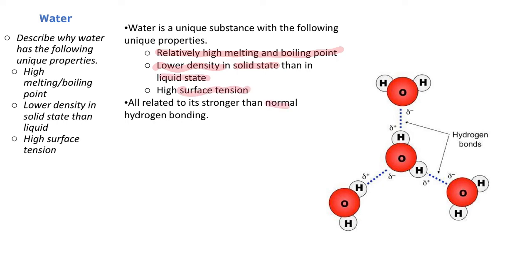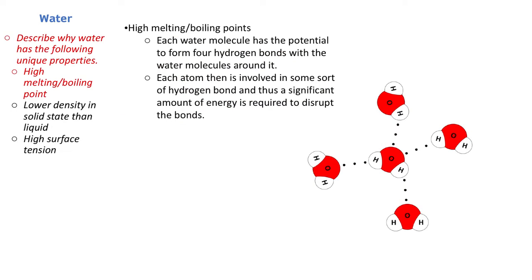And all of these are related to its hydrogen bonding, stronger than normal hydrogen bonding. So, high melting and boiling point. Each water molecule has the potential to form 4 hydrogen bonds with the water molecules around it. That's because when you draw out this water molecule, there are 2 non-bonding pairs, and 2 very positive hydrogens. So because of that, it can make 4 bonds with neighboring water molecules.